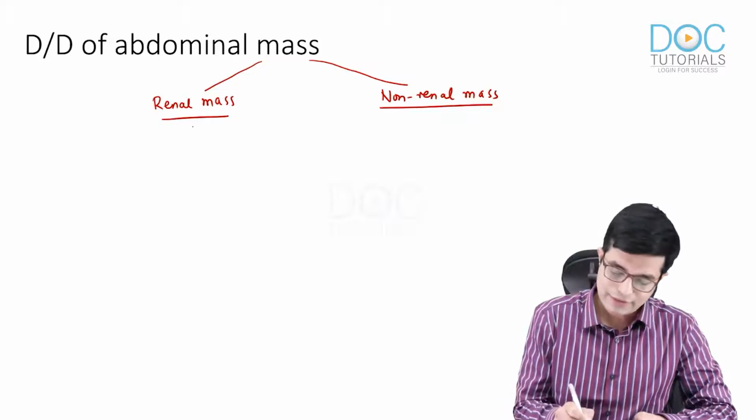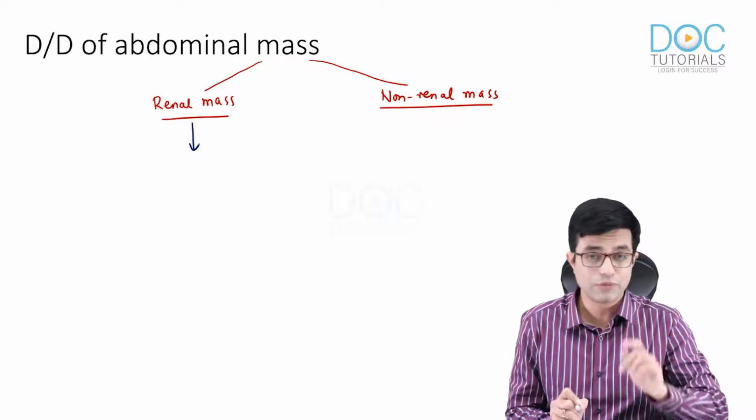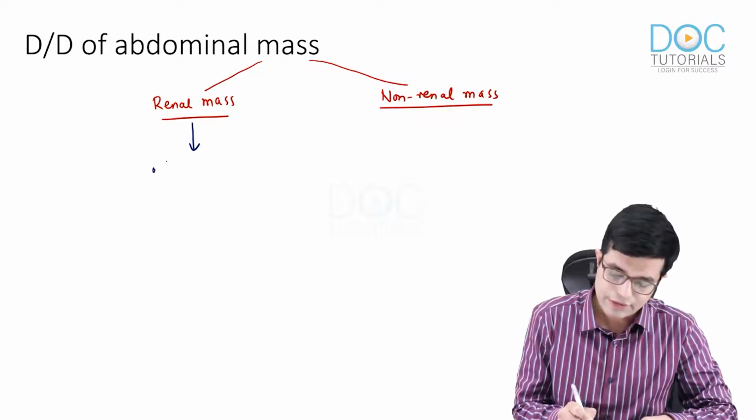So renal masses. In this age, 2 to 5 years, what all you can think of, which can be the possibilities? First is Wilms tumor.